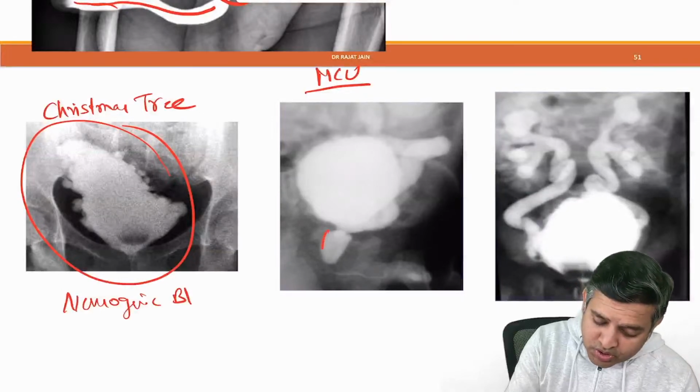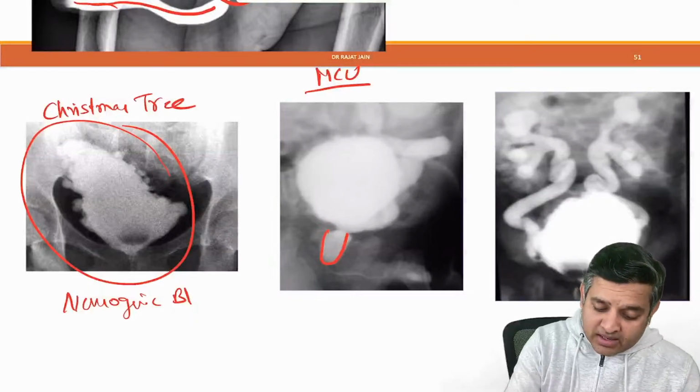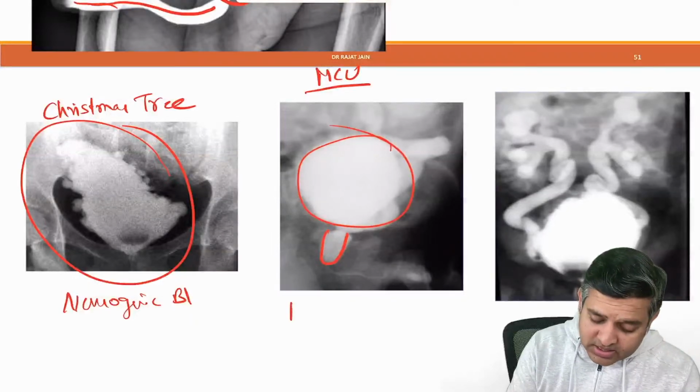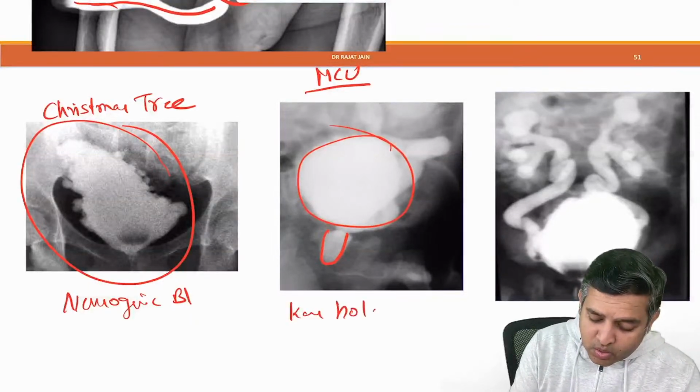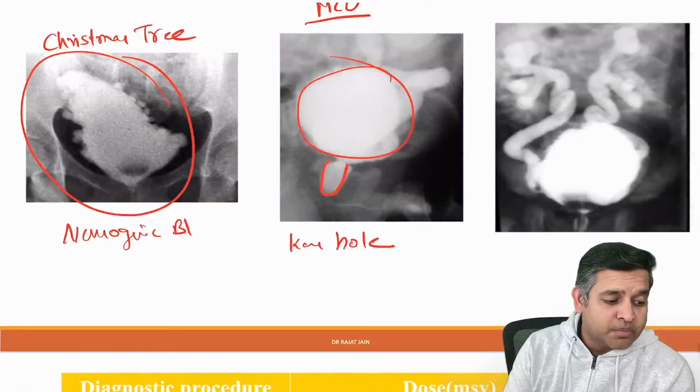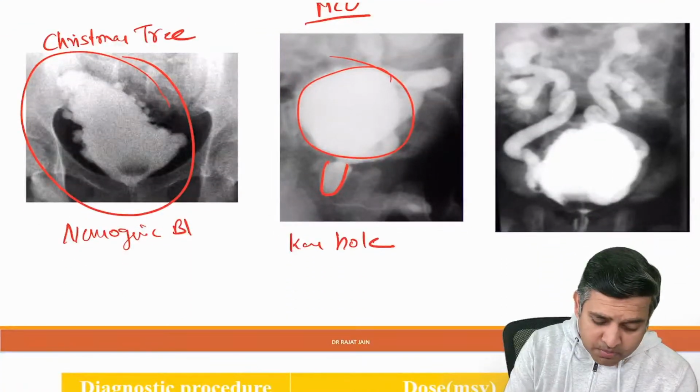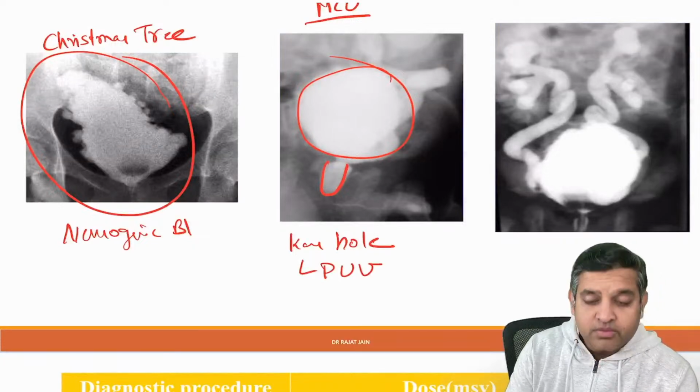Whereas here the posterior urethra is dilated, and this is how the bladder looks. This is called the keyhole appearance, and a keyhole appearance is a feature of posterior urethral valve.